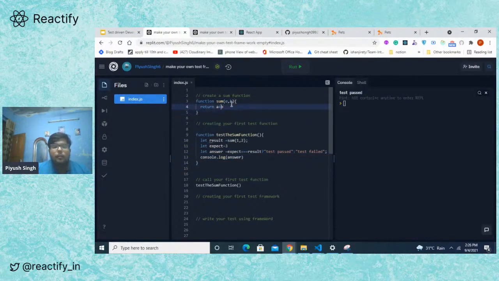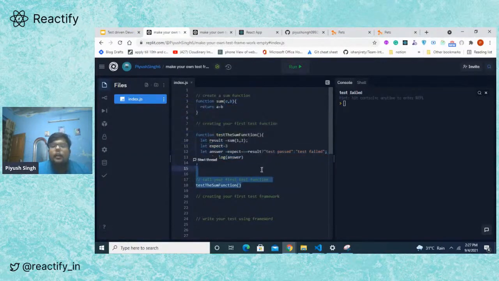Let me just do something else. This is a sum function, supposed to give me a sum. I did something bad and I created a subtract function. Now let's see what's happened. Now my test failed because I expected it to give me 3, but it gave me -1, right? So now we haven't run the test, but we know it's a wrong function. This is an example of what tests give us and what's the power of tests.